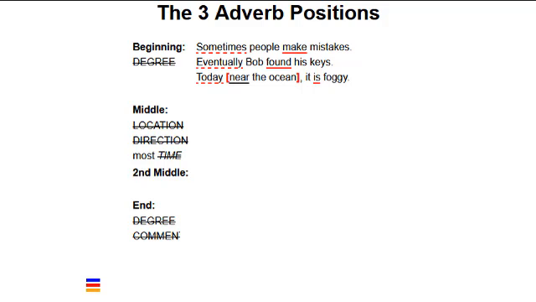However, placing a comma after adverbs in the beginning position is always an option, and it's recommended when the adverb phrase is longer than 3 words. Note that sometimes is an adverb of frequency. The adverb often can also be placed in the same position. Often we watch movies, but it's usually placed in the middle position.